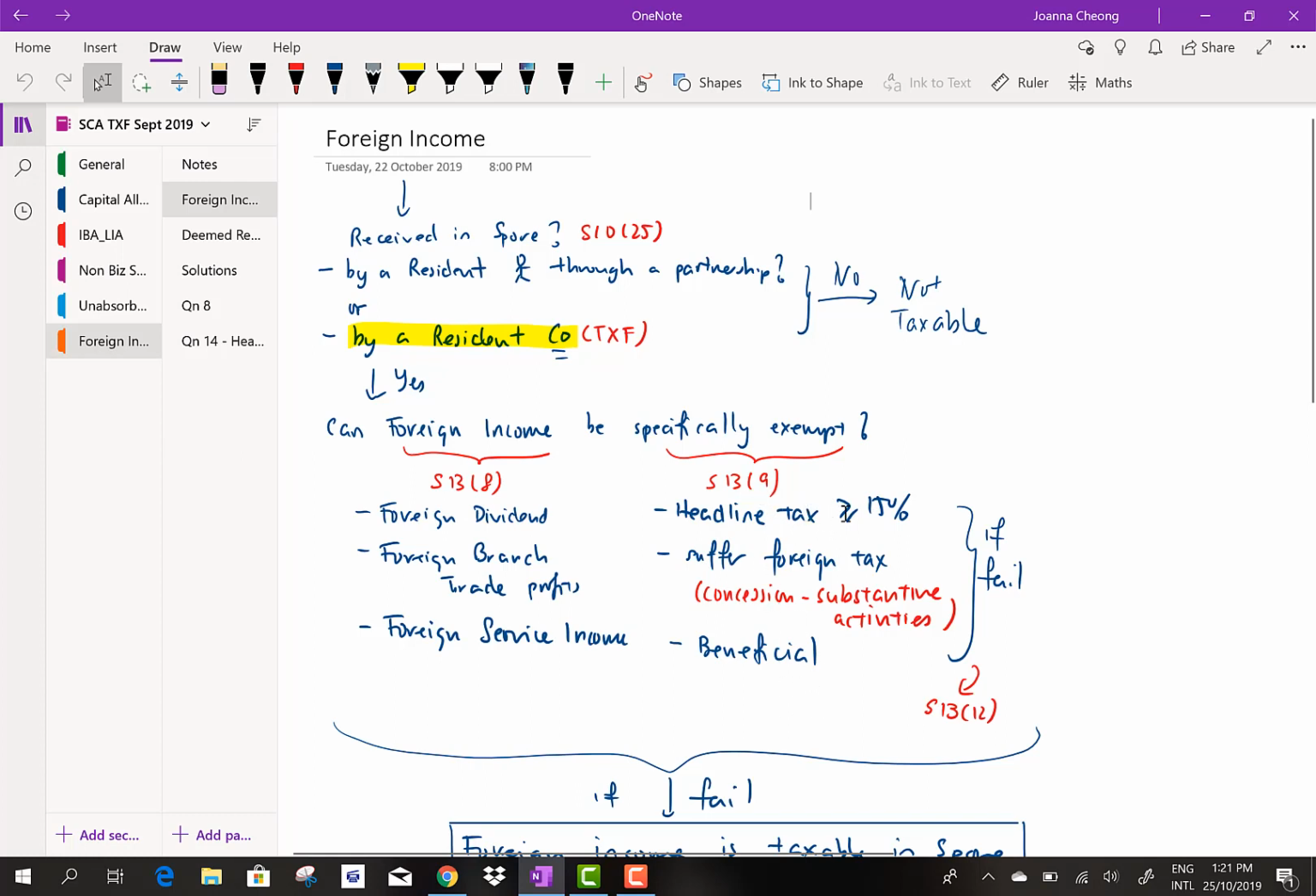Headline tax, is it more than 15%? Well, yes, according to part B1, the headline tax of Republic of Independence is 35%, so you pass. Do you suffer foreign tax? Yes, because JL already have paid tax, which is the underlying tax in the other country. And the last condition, we will assume that it is met. So that means to say you would have met all the conditions in section 13.8. So in this case, the dividend income will be exempt from tax in Singapore under 13.8 and 13.9 concession.